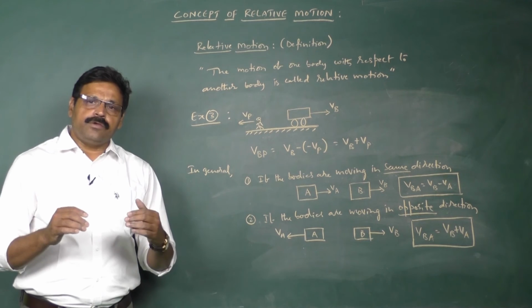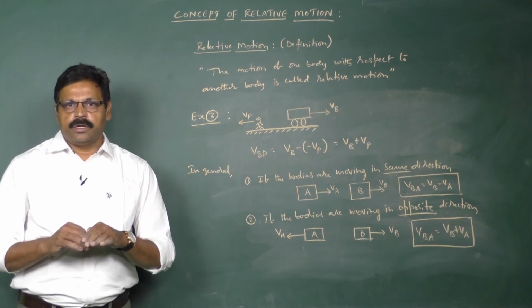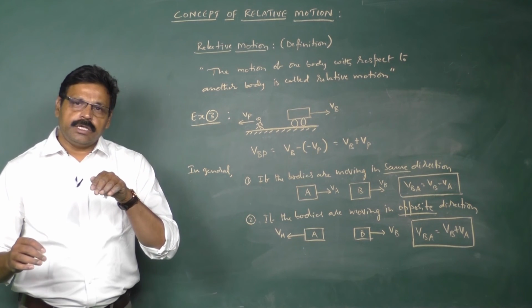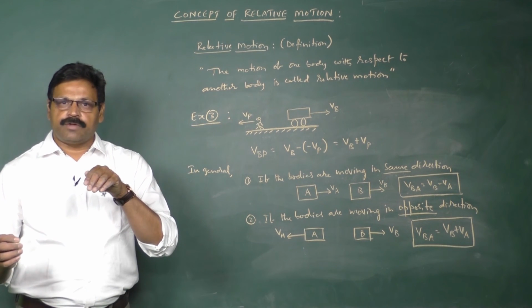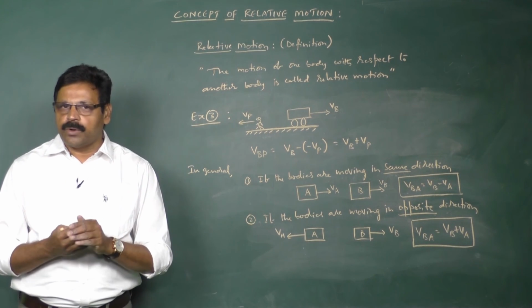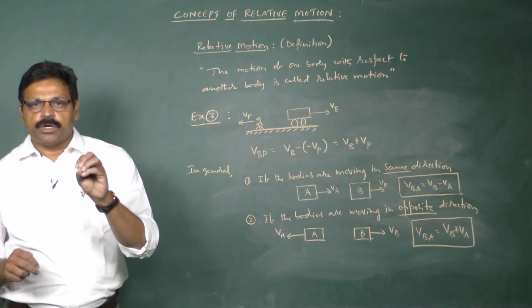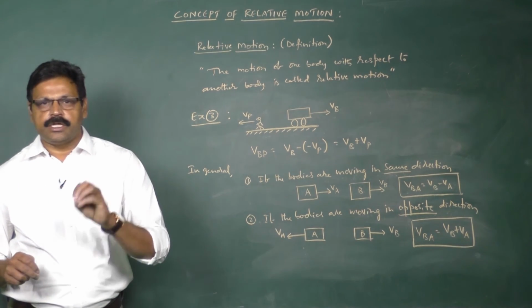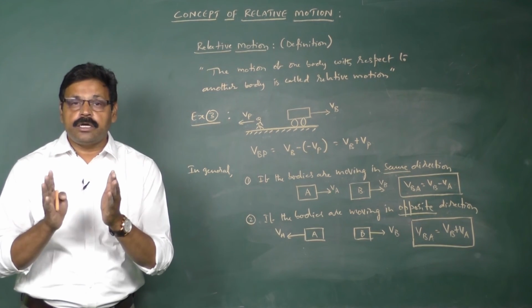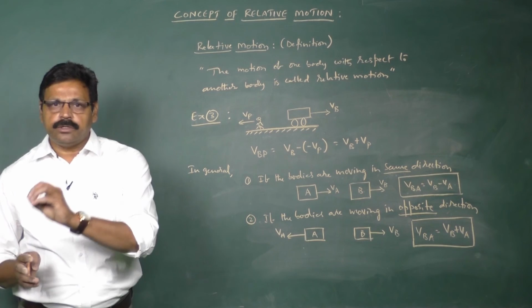Unlike that, if a person traveling at 40 km per hour encounters a bus which is coming opposite to him with a velocity of 60 km per hour, if you ask what is the velocity of the second bus, then he will answer it as 100 km per hour, because he is adding his velocity to the other bus.